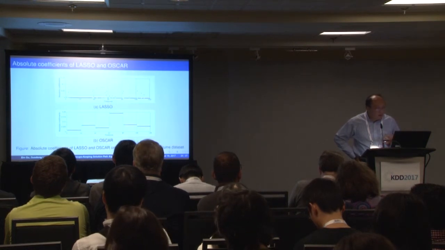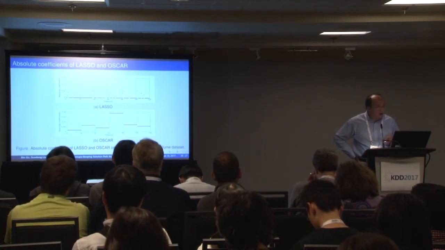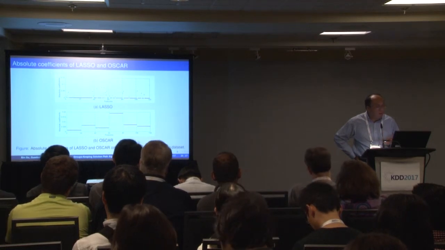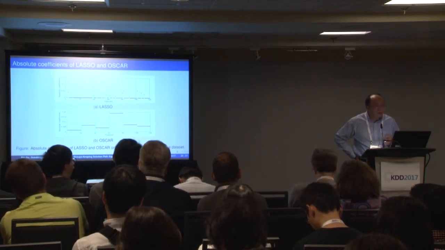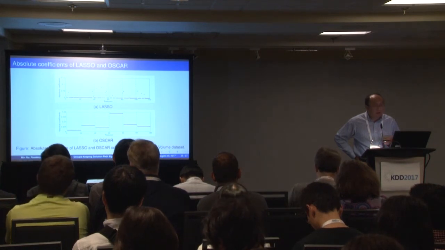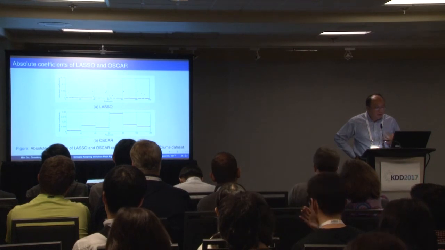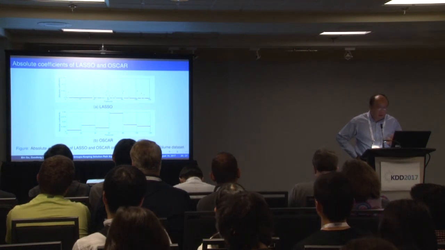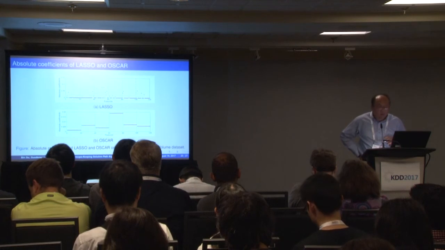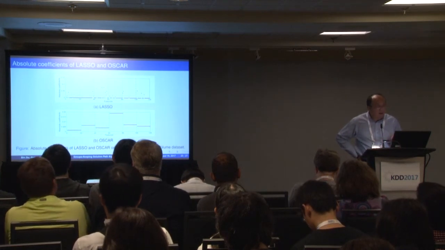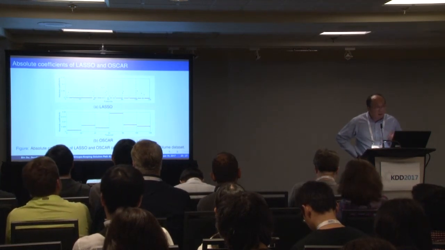We also show the result compared to the Lasso method and the Oscar model to show that we really can automatically identify the group information. For example, for one benchmark dataset, we select 6 features. Each feature we duplicate 20 times. Then we add Gaussian noise to that. If we run the Lasso method, from the first figure we can see that most features will be suppressed to 0. Their weight will be 0. Only several features are selected. That's a wrong result, because we know most of them should be non-zero.